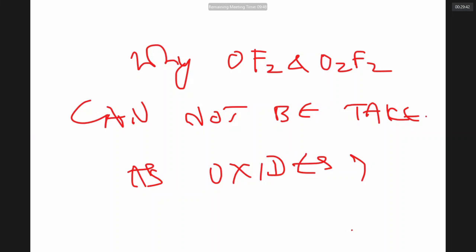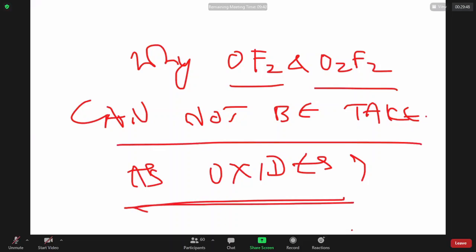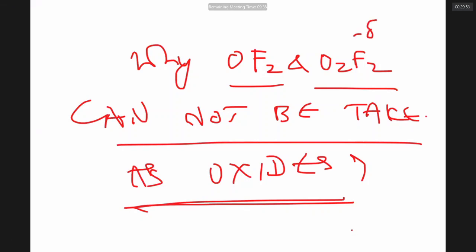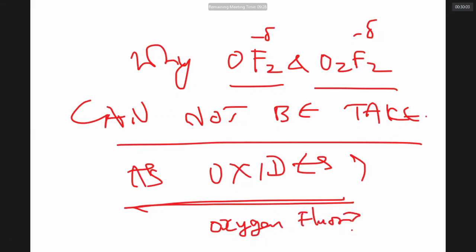Sir, are you able to see this question, sir? Why OF2 and O2F2 cannot be taken as oxides: in these compounds, oxygen is having positive charge and fluorine is having minus charge. Therefore, they have no right to be called oxides. In fact, they are called oxygen fluorides. Always in any compound, if fluorine is there, it will be fluoride. Fluorine gets minus charge, so it is wrong to call O2F2 and OF2 oxides.